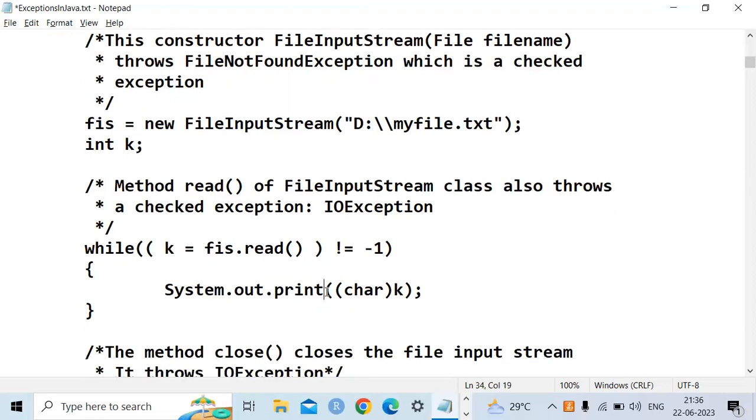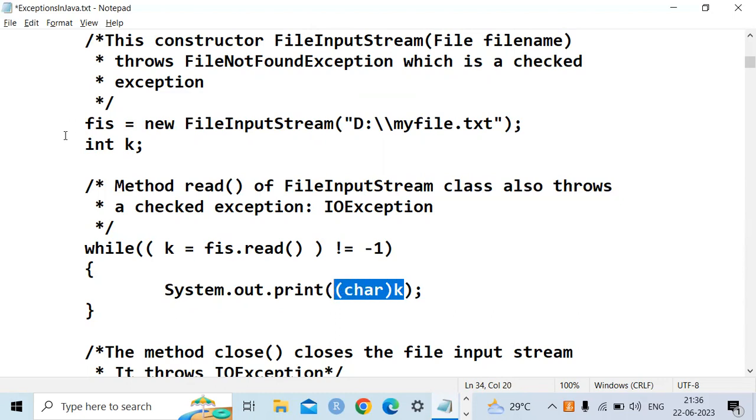So system.out.print k. What is k here? k is an integer variable which holds the data. So why am I saying char of k? This is char of k, nothing but the type conversion. This is called typecasting or type conversion. If you want to convert an integer data type to a character data type, we have to use char before the variable which is of the integer data type. Now automatically the integer value will be converted to the character value.